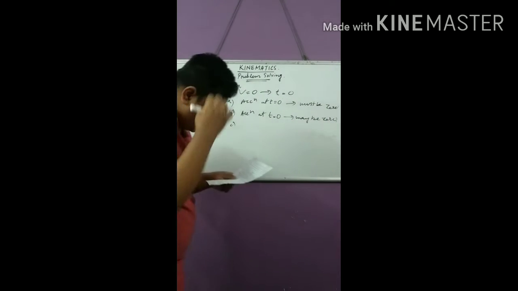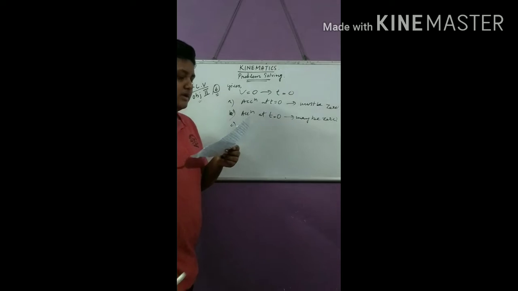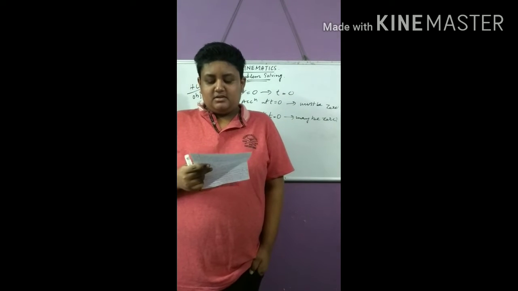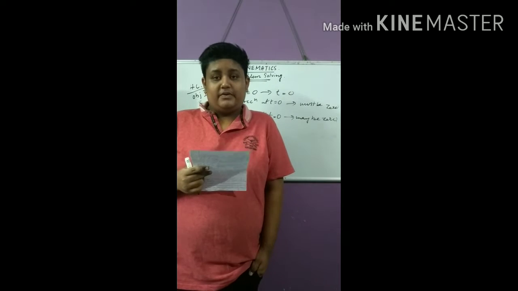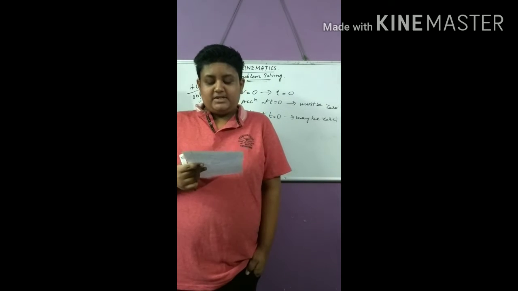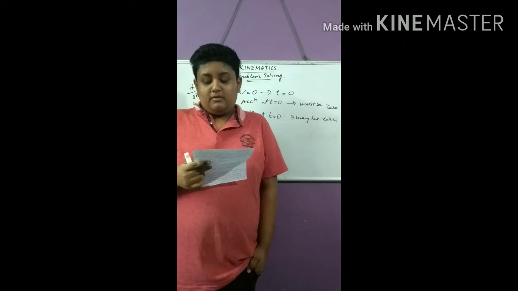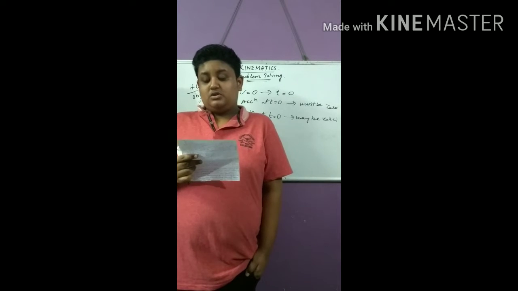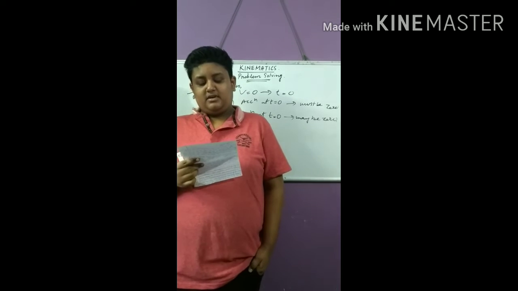What is the third point? Third point is if the acceleration is 0 from t equal to 0 to t equal to 10 seconds, the speed is also 0 in this interval. And the fourth option is if the speed is 0 from t equal to 0 to t equal to 10 seconds, the acceleration is also 0 in this interval.